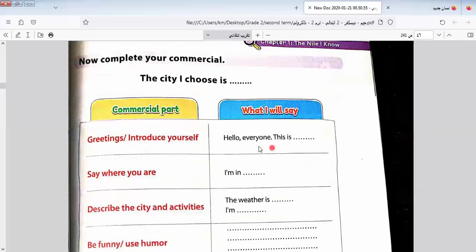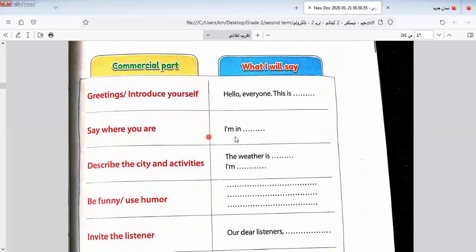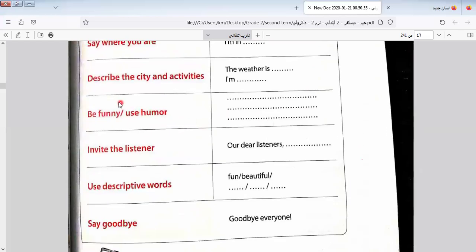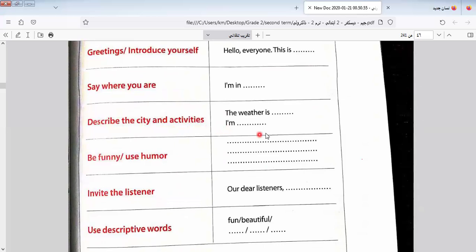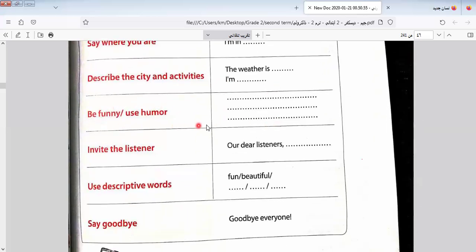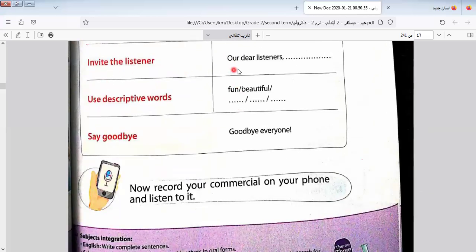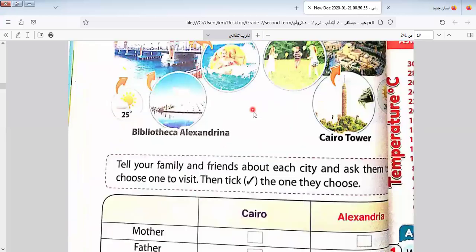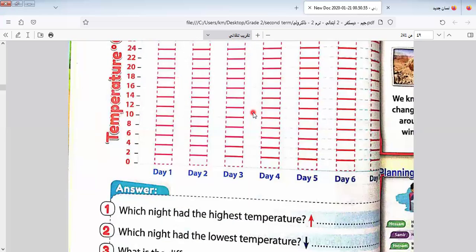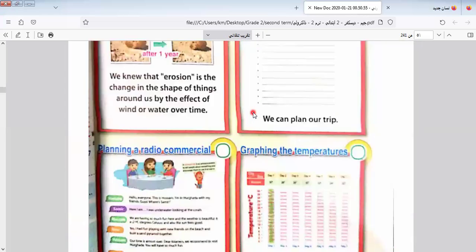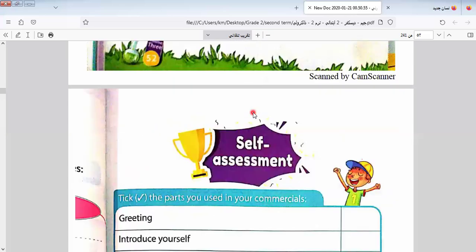Okay, say greetings and we say hello everyone. Hello everyone, this is, then say where you are. So I say I'm in any place. Describe the city and activities. Be fun or humor. Invite our listeners, use descriptive words like fun, beautiful, and so on, and say goodbye to everyone. This is the commercial application that we do here in this part.